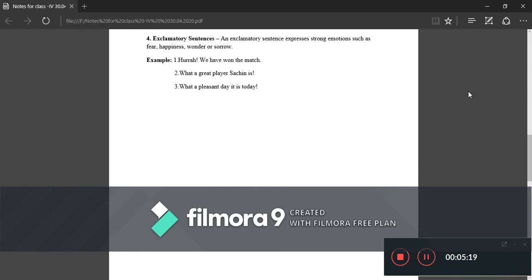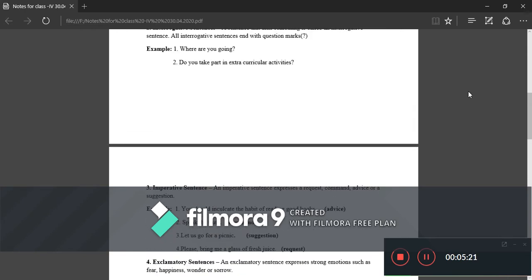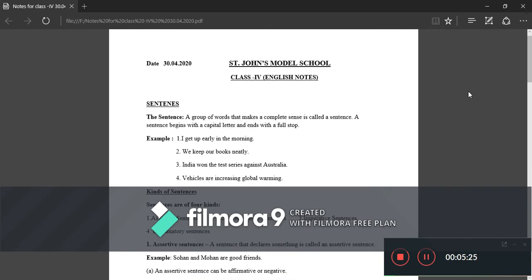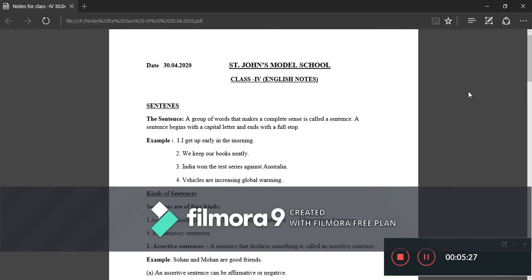So, in today's session, we learned about sentences. Now, whatever we have learned in this session, just have a quick recap of it. Why do we need words? We need words to convey our ideas, to express ourselves.